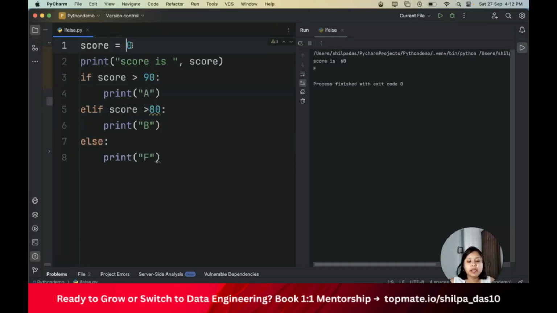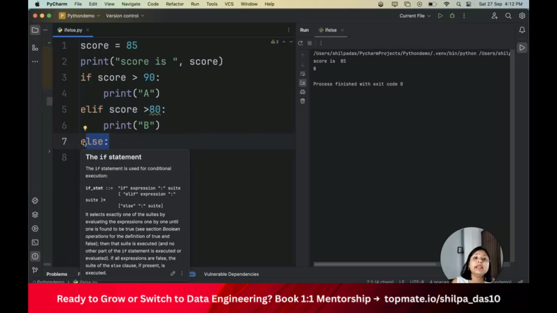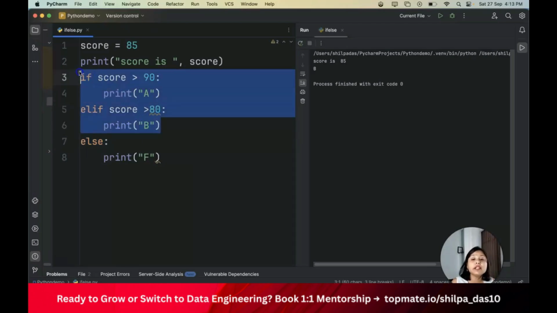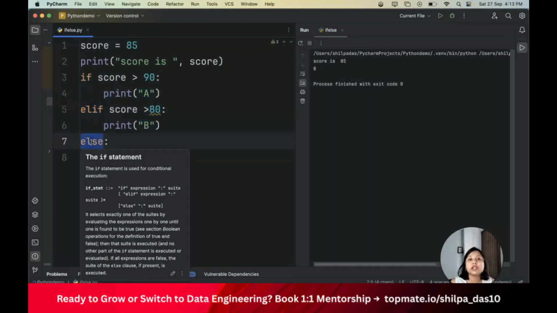Now, let's say I will make here 85. Now think what will happen here. It will go ahead and execute this first. Is 85 greater than 90? No, it will skip this statement and then it will go to Elif. Is 85 greater than 80? Yes, right? So it's going to the print statement. As soon as it hits the print statement, this condition is true and it actually executes print B. So therefore it doesn't have to go to the else statement. It will go to the else statement only if all the previous conditions are false. It means if both the conditions are false, then it's going to this particular else statement.